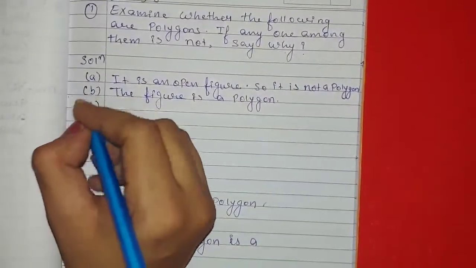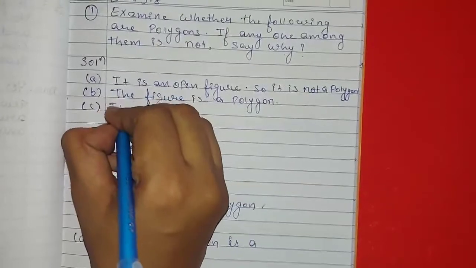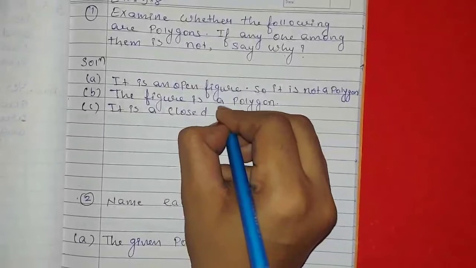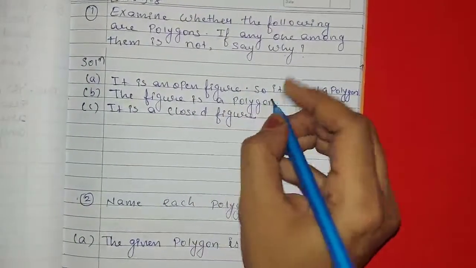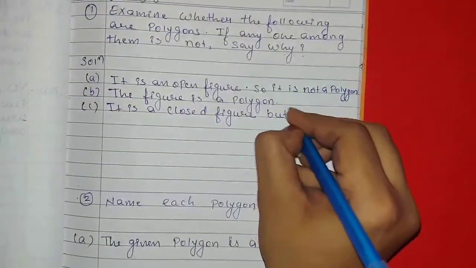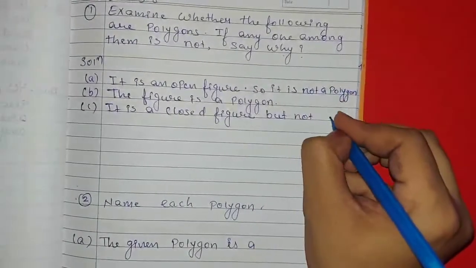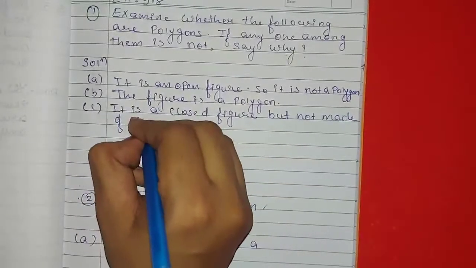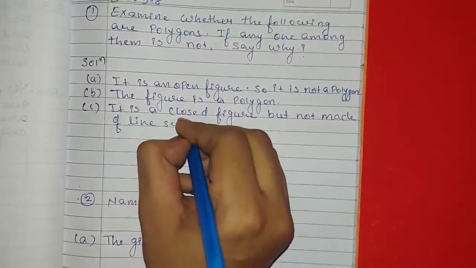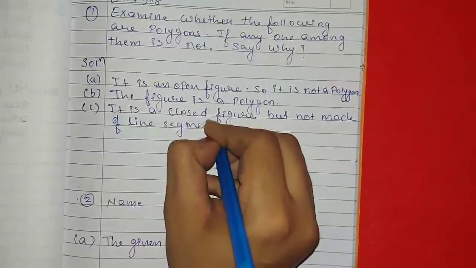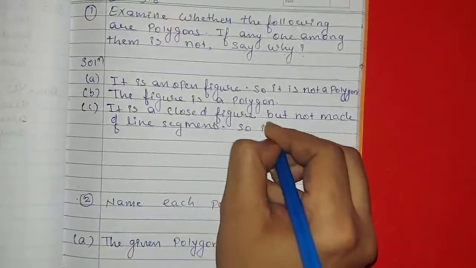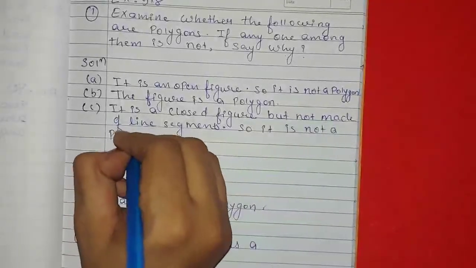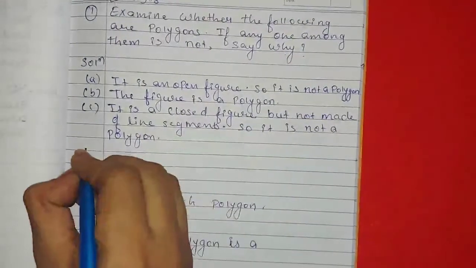Now, number C. It is a closed figure, but not made of line segments. It is a circle. It is not made of line segments. So, it is not a polygon.